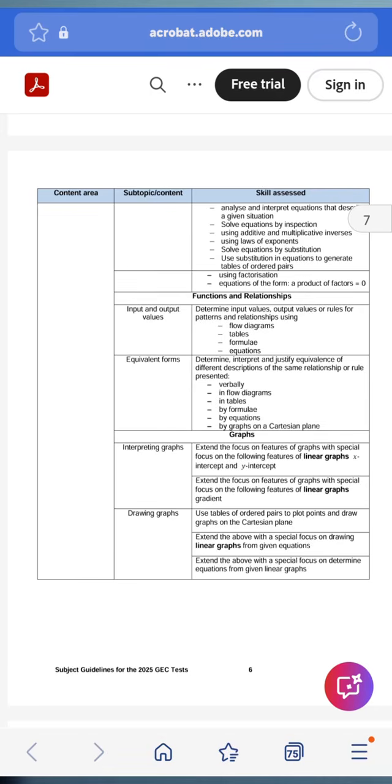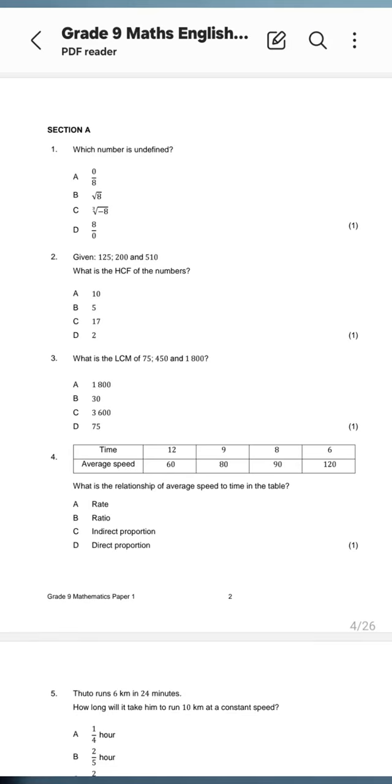So to get us started, guys, let us look at the GEC paper. Obviously, these are questions that have been written in the GEC paper in the past. If we look at section A, guys, this is a familiar question, and I'm sure many of you who have been practicing your papers have come across the GEC 2024 and 2023 papers. So this is the GEC 2024, Question 1. Look at it, guys, very straightforward.